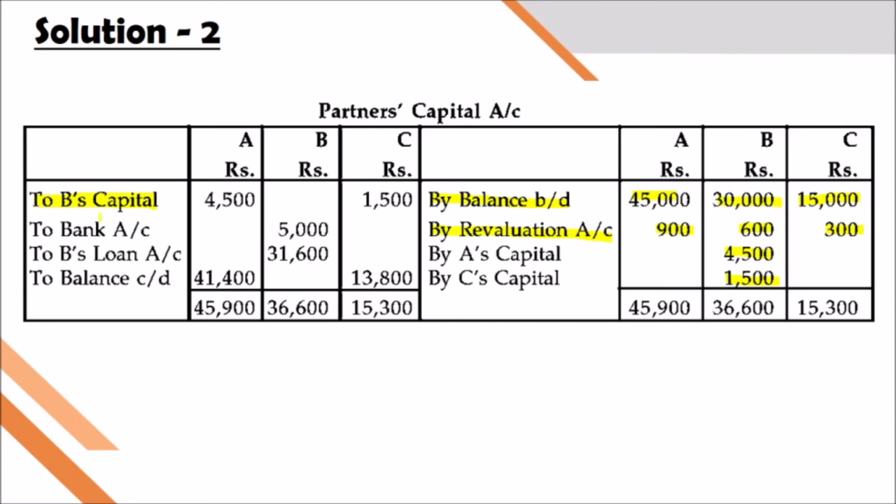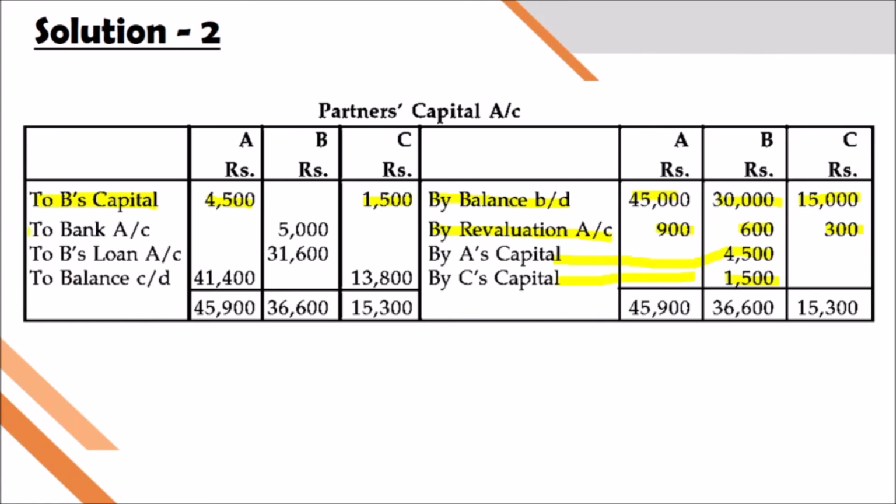So look here. From A's capital 4,500 is given for B, and from C's capital 1,500 is given for B. Remember, my dear students, whatever comes in the credit side indicates the amount of their capital is increasing, and what is shown in the debit side of their capital shows a decrease in their capital account.